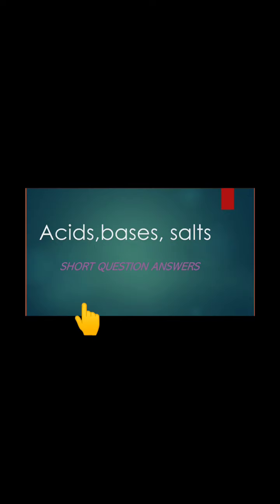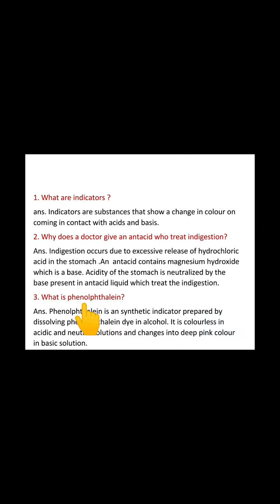Now let us start the short question answers. Hope you all are ready along with the fair notebook. First question is, what are indicators? Answer: Indicators are substances that show a change in color on coming in contact with acids and bases.